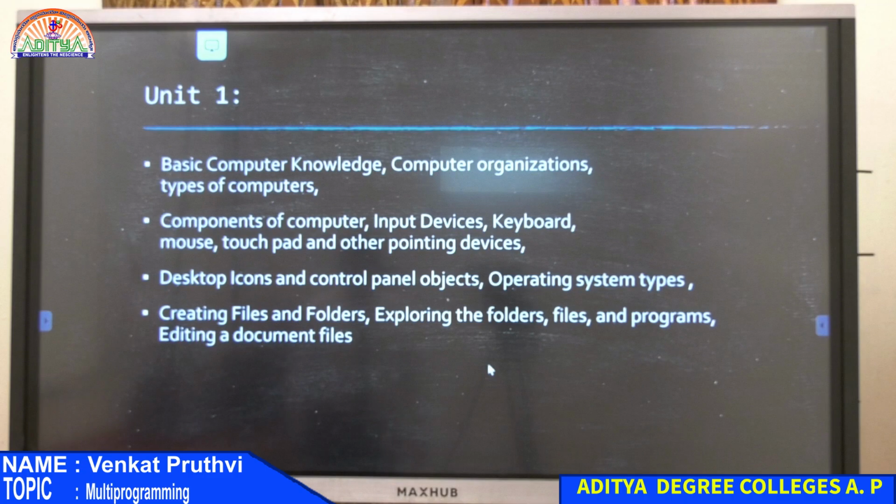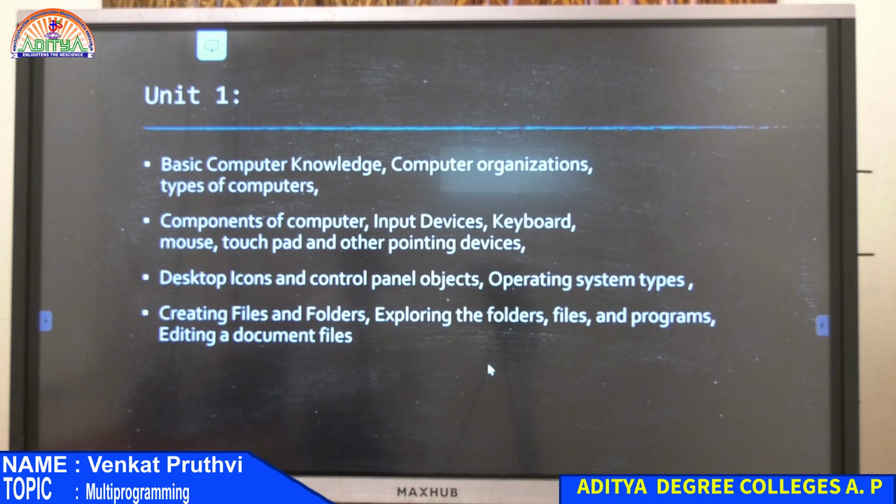If you don't install operating system into your computer, then will you be able to see the desktop icons, control panel objects, or your files, folders, exploring, like all the folders, how do you explore them, the programs, anything? We won't be able to see anything. The base or the underlying program that we have is the operating system, on which we are able to build whatever we want and in the way we require. So first, that's why I completed these two unit parts first, and then I shifted towards operating systems, its types.